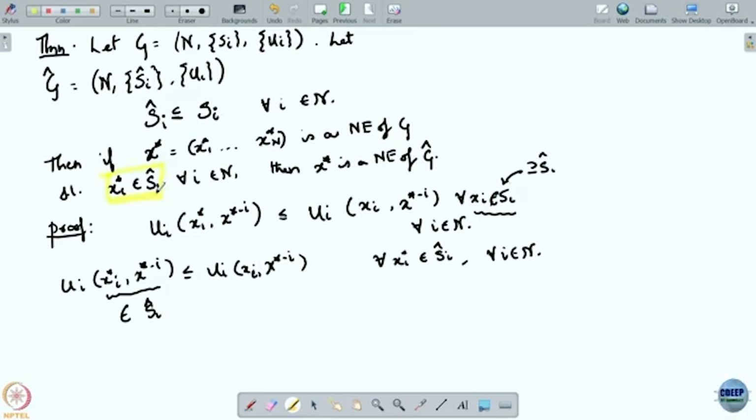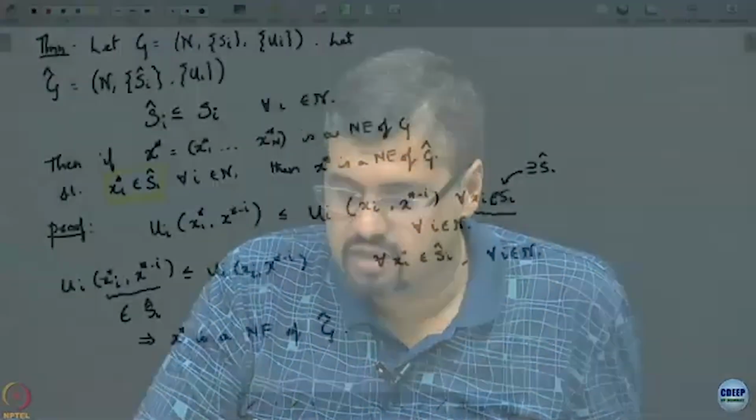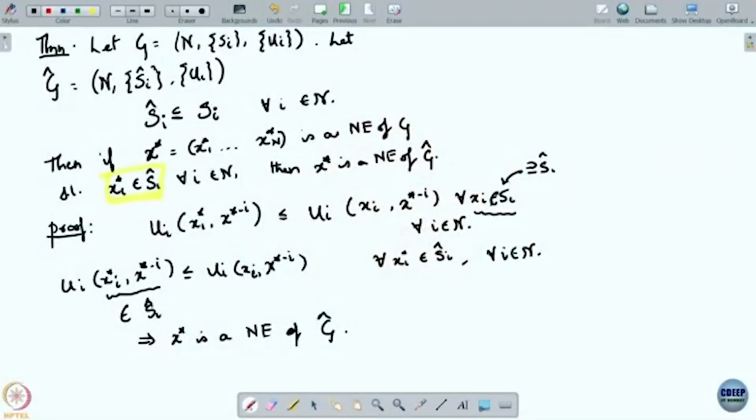In other words, the point X star satisfies the conditions of a Nash equilibrium for the game G hat, which means X star is a Nash equilibrium of G hat. All I have used here is that, X star being a Nash equilibrium of the bigger game G, the player has no incentive to deviate to any other strategy in G. And since S hat is a subset of the strategies in G, he has no incentive to deviate to any other strategy in G hat also.